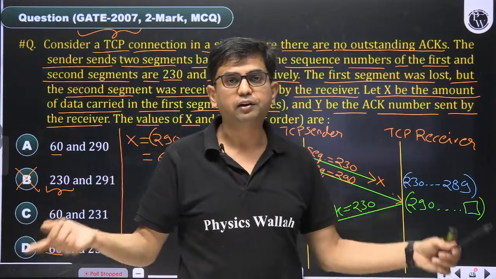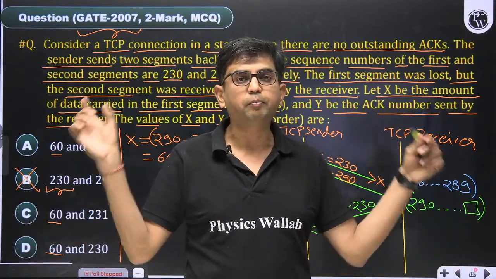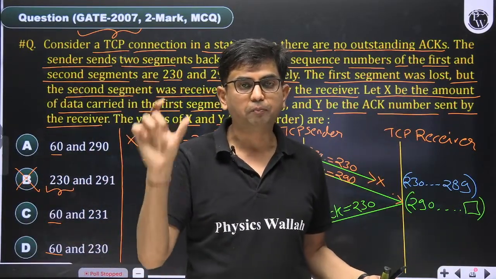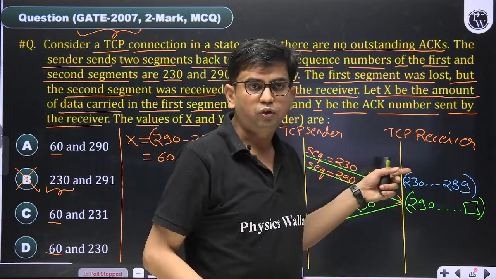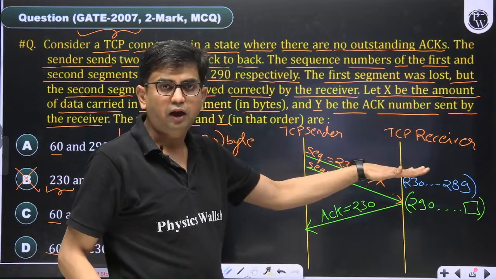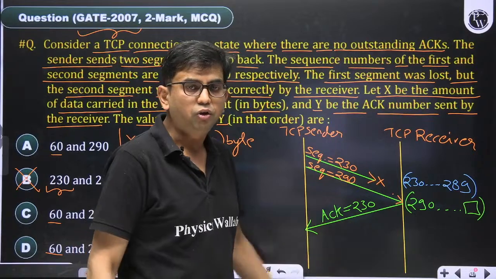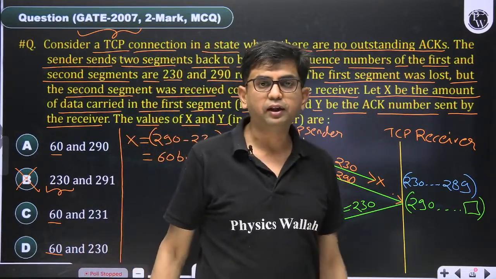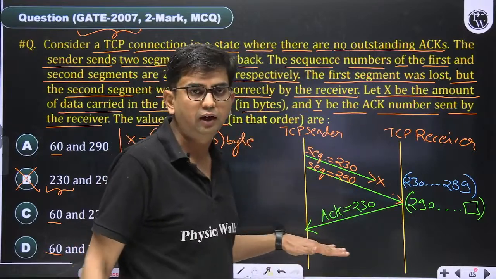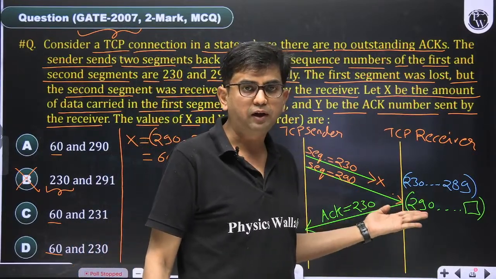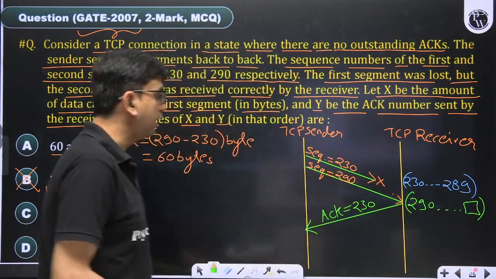Once the connection is established using the initial sequence number, both parties always maintain the expected sequence number, that is known as the next expected byte. Next expected byte is 230. So here it is saying that I am waiting for 230, and 230 is not received. So whenever 230 arrives, the sender gets to know that maybe a higher order byte is received and a lower order byte is missing. So this will be the correct answer of this question.